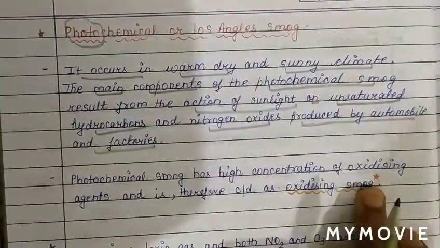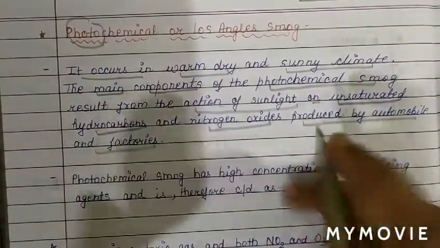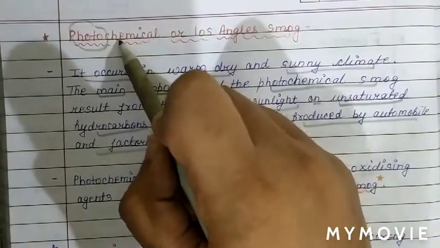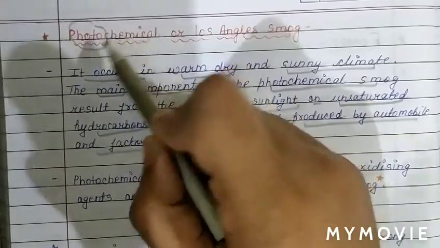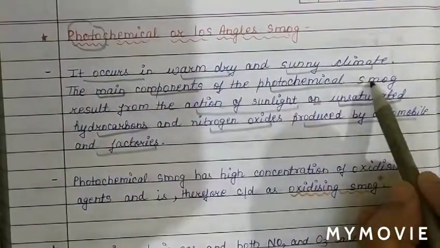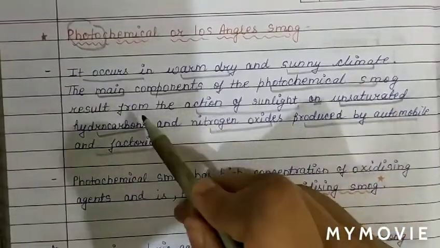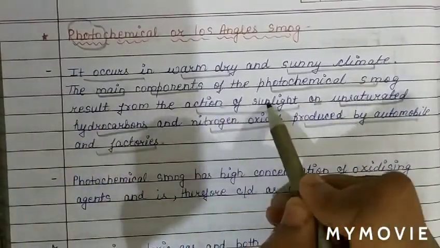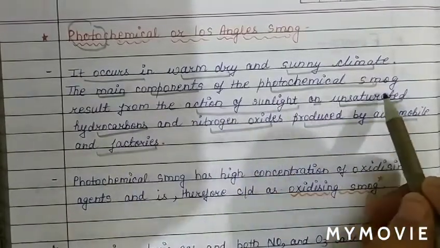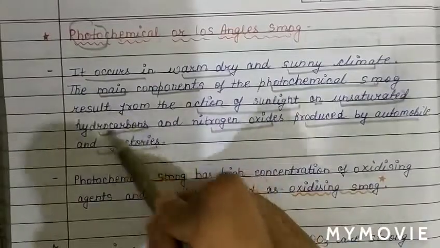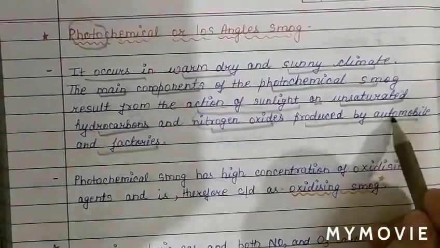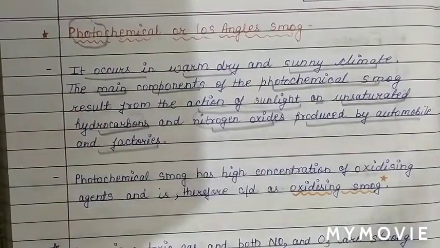So how is photochemical or Los Angeles smoke formed? Because this is photochemical, a chemical reaction takes place in presence of sunlight. So basically this type of smoke is formed by the action of sunlight on unsaturated hydrocarbon and nitrogen oxides produced by automobiles and factories.